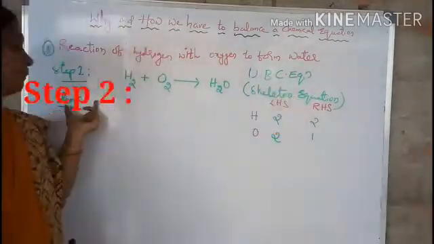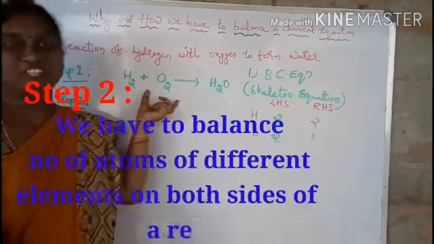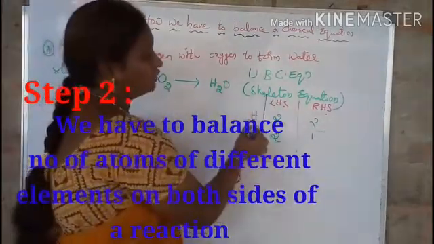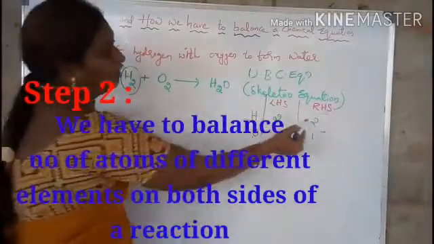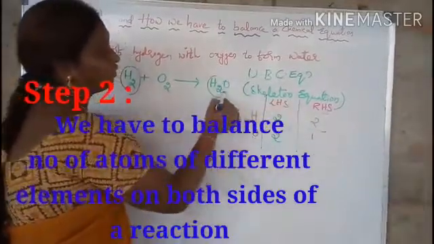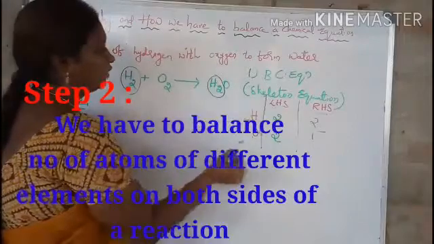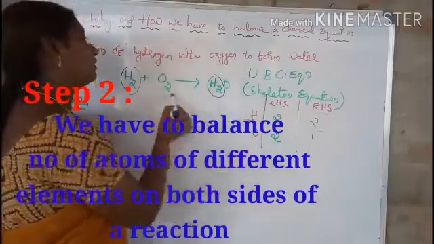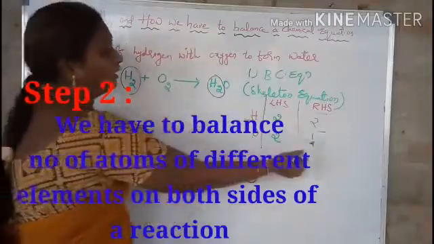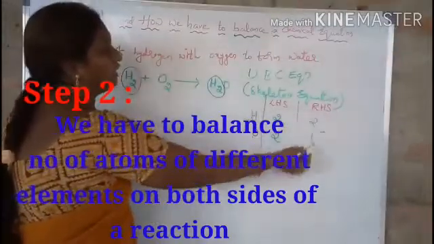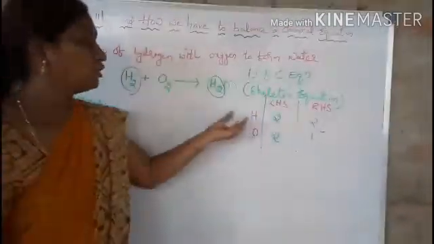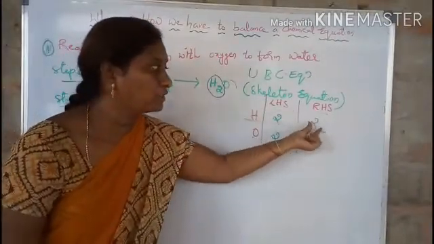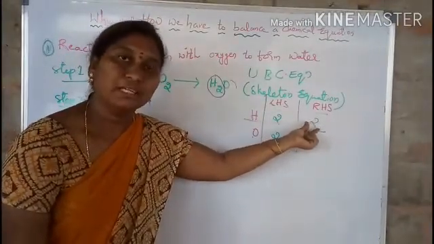In the second step, you have to balance the chemical equation. Before that, hydrogens on the LHS are 2, and on the RHS hydrogens are also 2. Oxygens on the LHS, that means the reactant side, are 2, and oxygens on the RHS, that means the product side, are only 1. So the hydrogens on the LHS are 2 and on the product side are also 2, which means they are balanced.